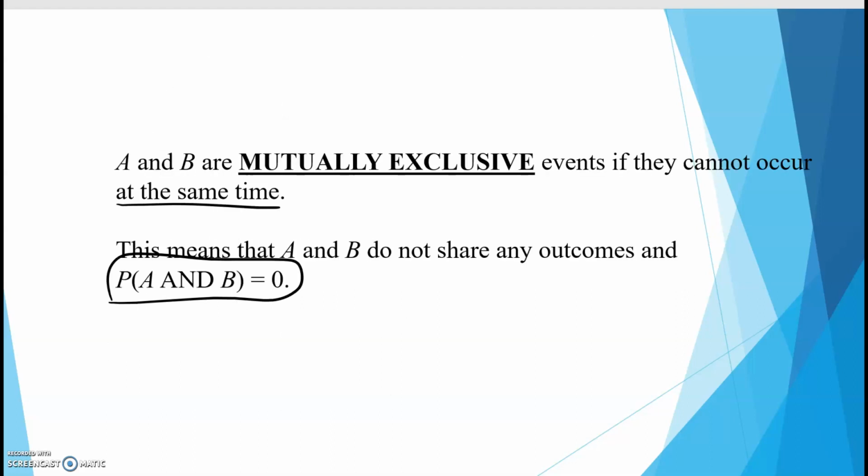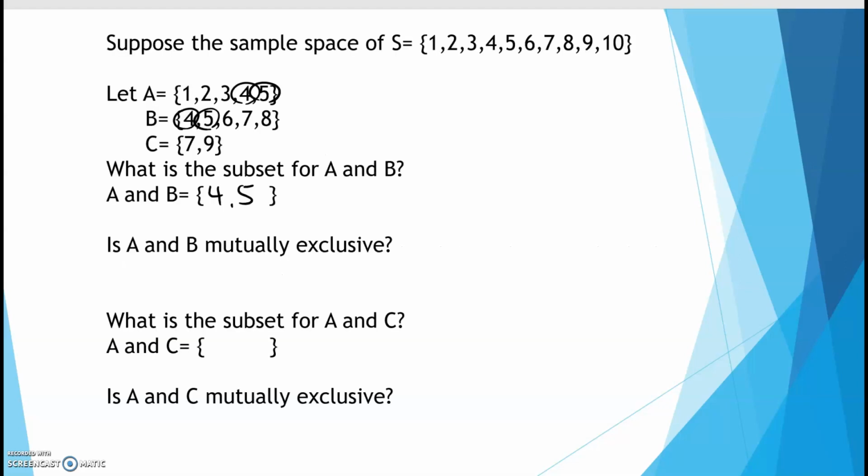Mutually exclusive says they can't share things, okay, or they do not share outcomes. So since this one does, are A and B mutually exclusive? No, because they share outcomes. Now if we look at the intersection of A and C, well, there's nothing shared between them. So are A and C mutually exclusive? Yes, because they don't share anything in common.